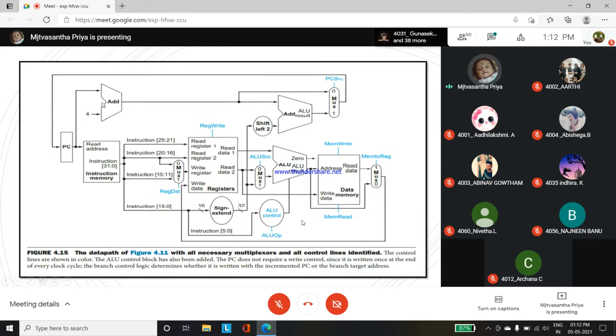In that PC we are giving some add, right? So you know what that is. So it will be containing all the multiplexers and control lines, right? So look at the architecture diagram, what you are understanding here. In that architecture, see what you understand from it.